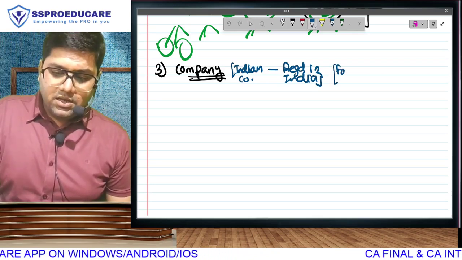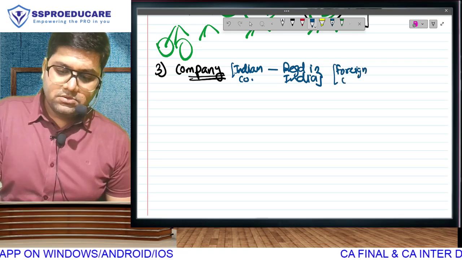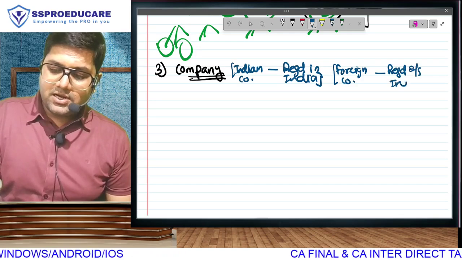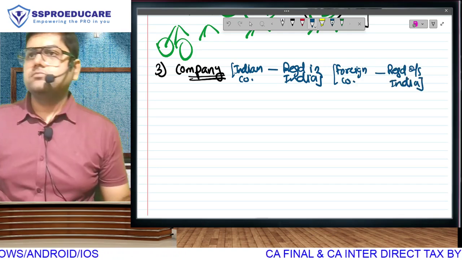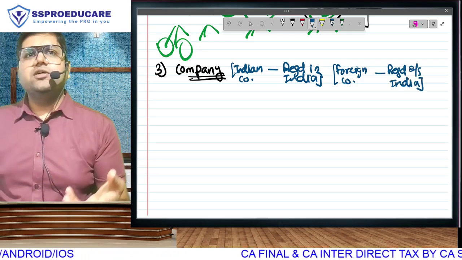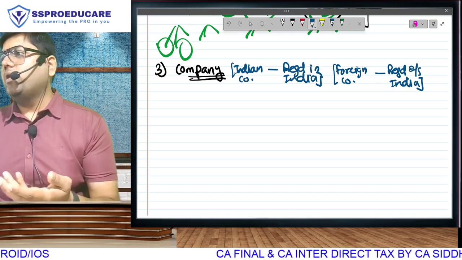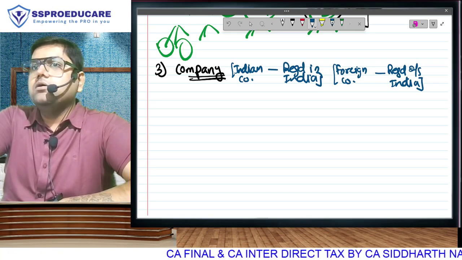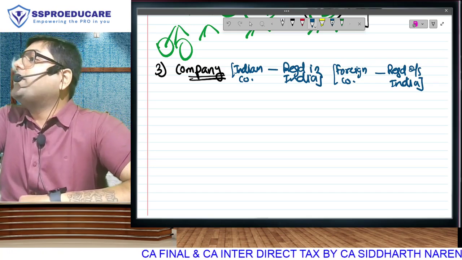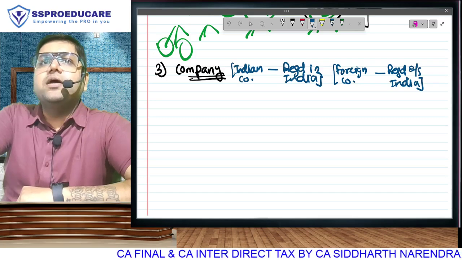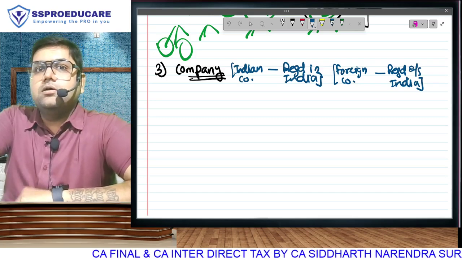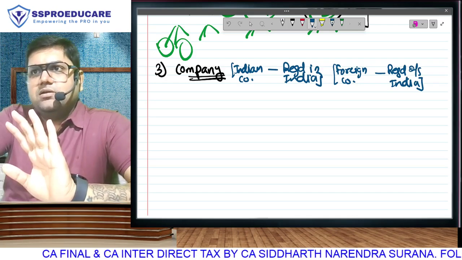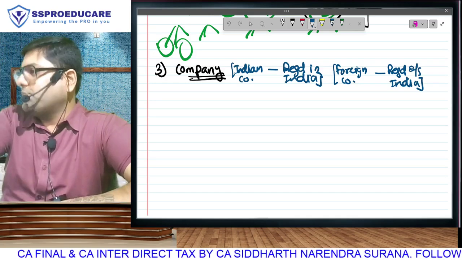And if you are registered outside India, maybe under the Companies Act of the US, UK, France, Germany, if you are registered under the Companies Act of any other country, you will be called a foreign company. Indian or foreign depends on place of incorporation, place of registration. Company registered in India, Indian company. Company registered outside India, foreign company. Is this very simple? But this classification is not important.